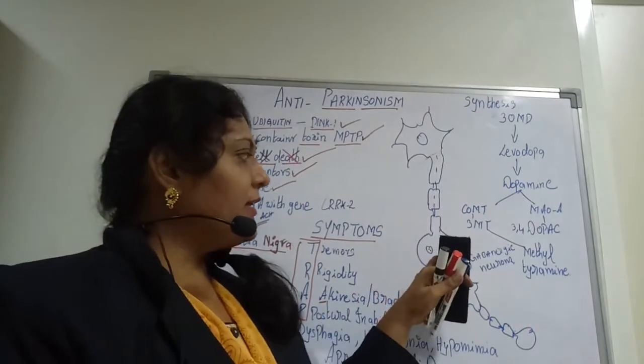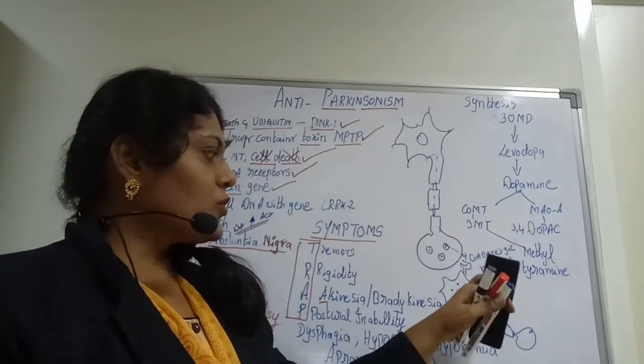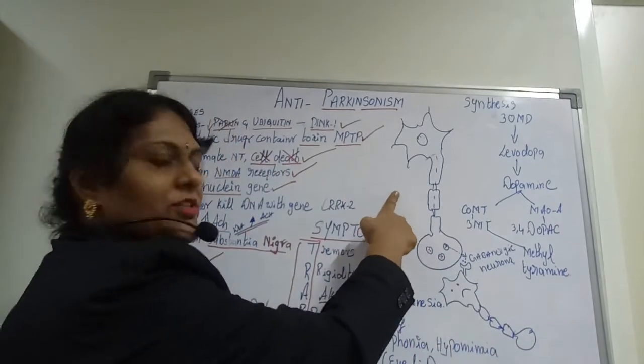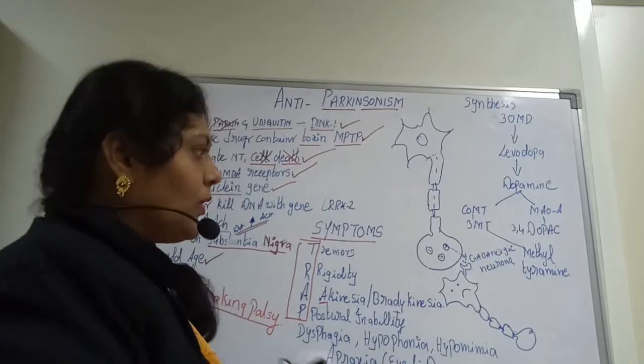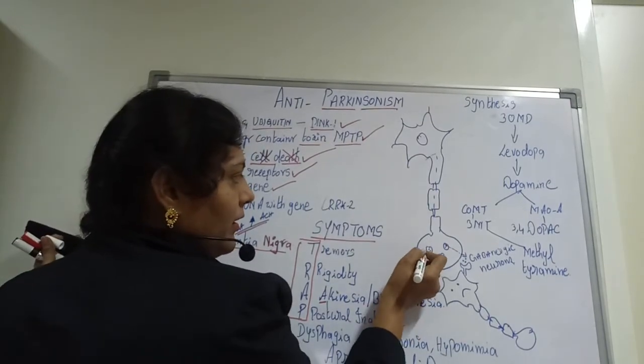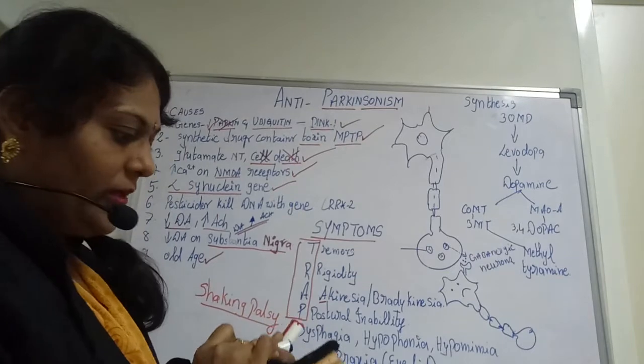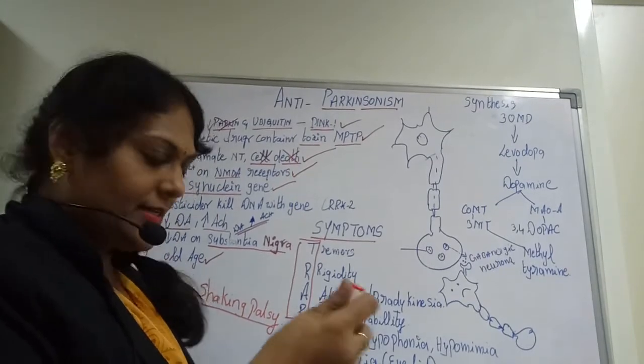Here we are indicating two types of neurons. One is called the dopaminergic neuron, where it is releasing the dopamine from the synaptic vesicles. Let me use another color so that you will understand.